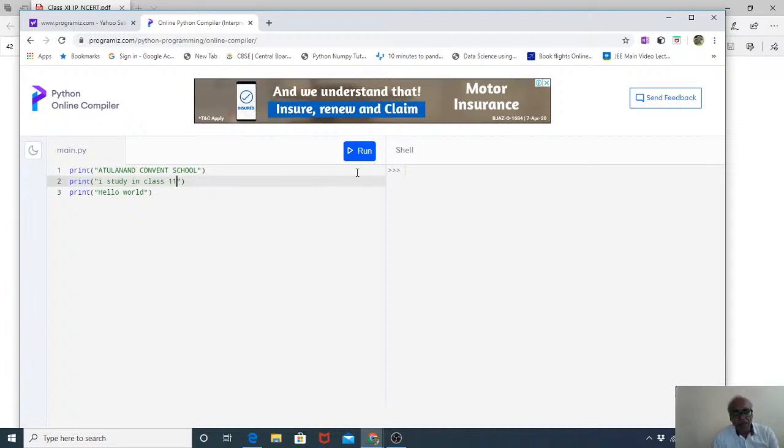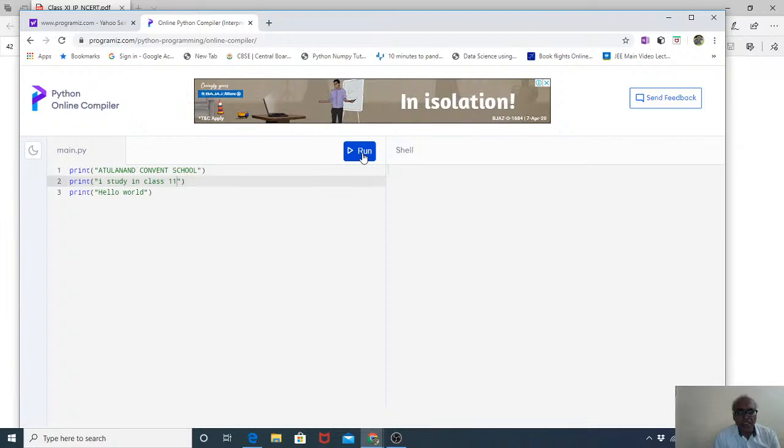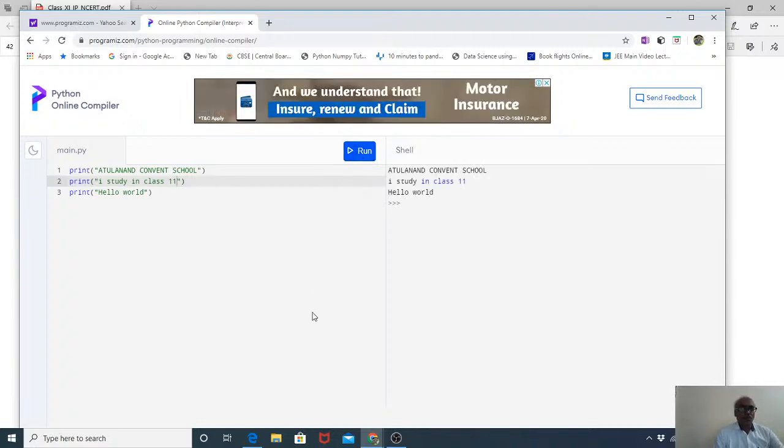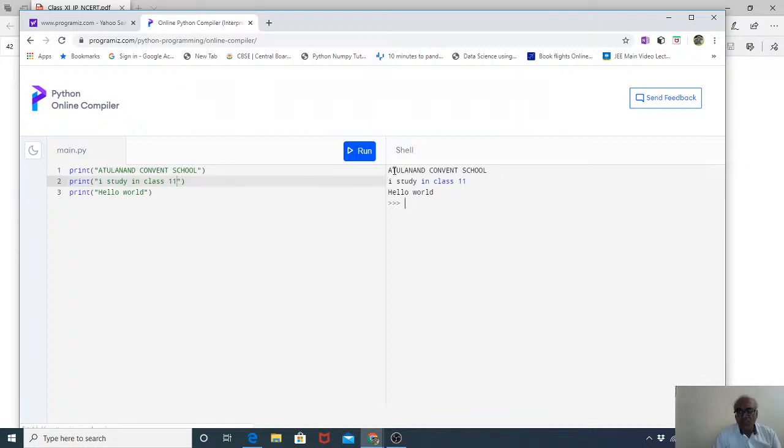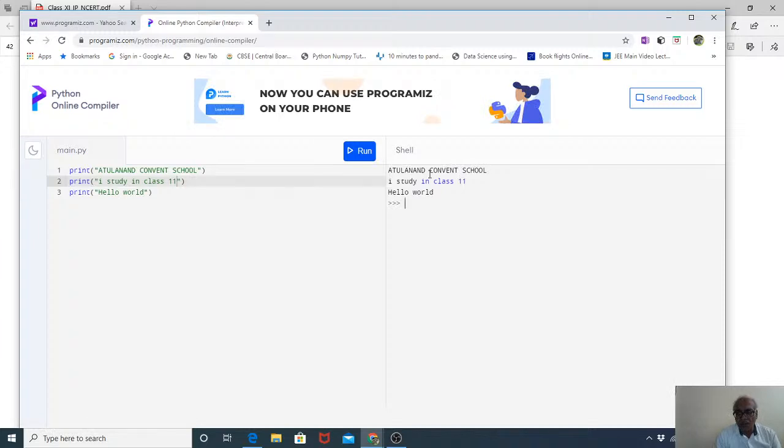Okay? Now I will go to run and I will click this. Once I click this, you'll see, all right, here you get the output. Output will appear here. So print Atulanan Convent School, as it was written in capital letters, has appeared. This is the output screen where you are going to get the outputs. I study in class 11th has appeared in the output window because you have printed it.